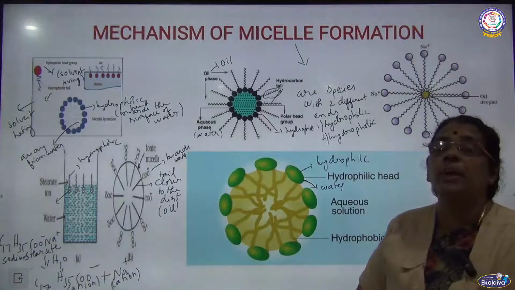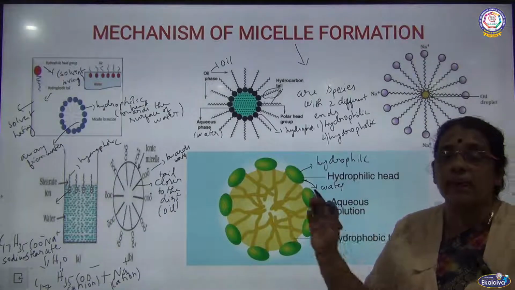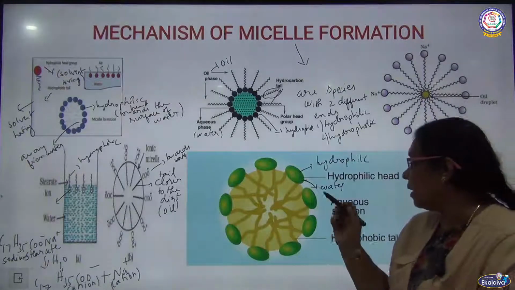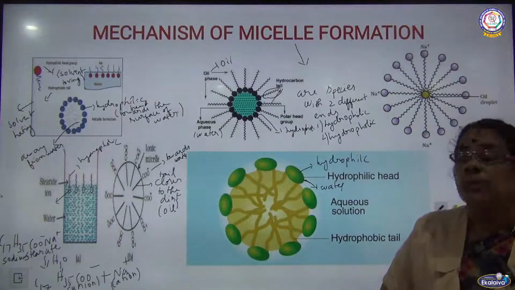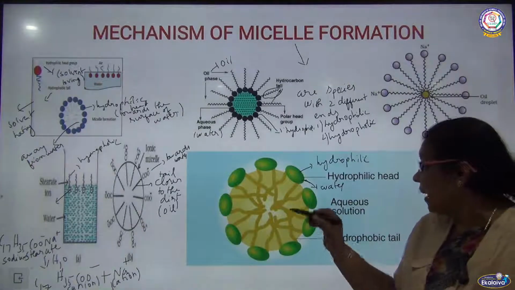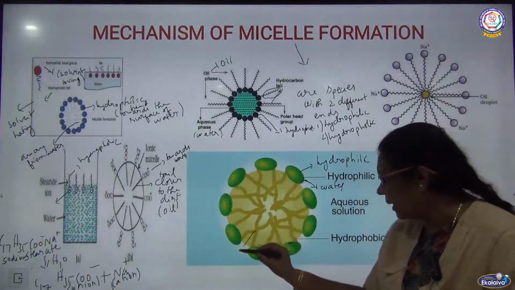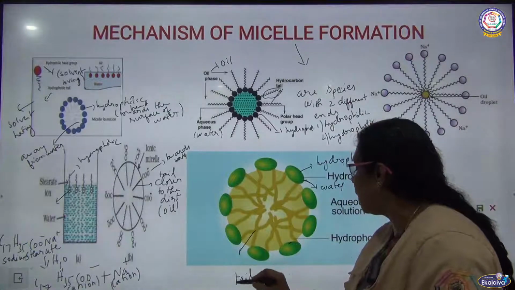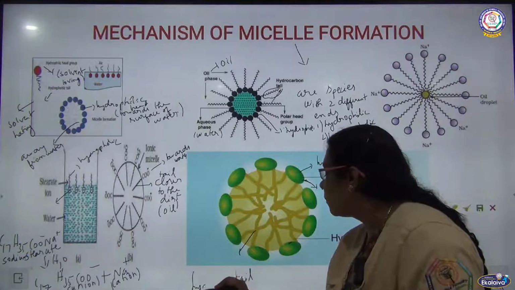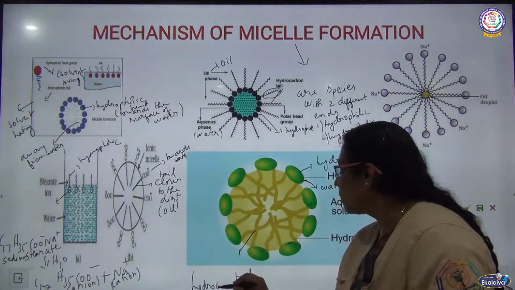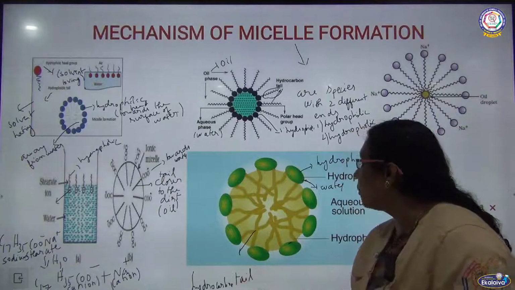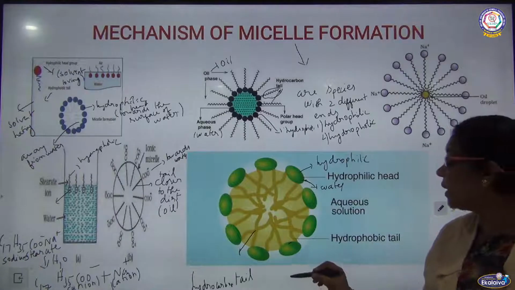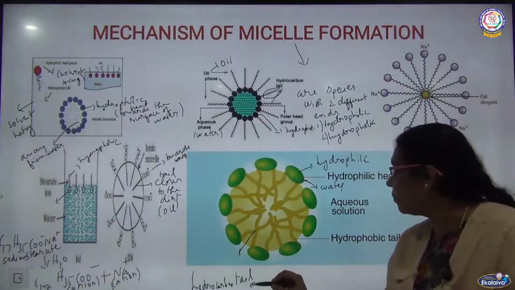Is it not? Hydro means water. They are water loving, solvent loving. What is the solvent we are taking here? Water. So this spherical appearance, we can call it as the ionic part. They are very closer to the water, whereas the other end, the tail part, is away from the water. So the hydrocarbon tail is accumulated towards the dirt. It is closer to the dirt, so it is away from water.